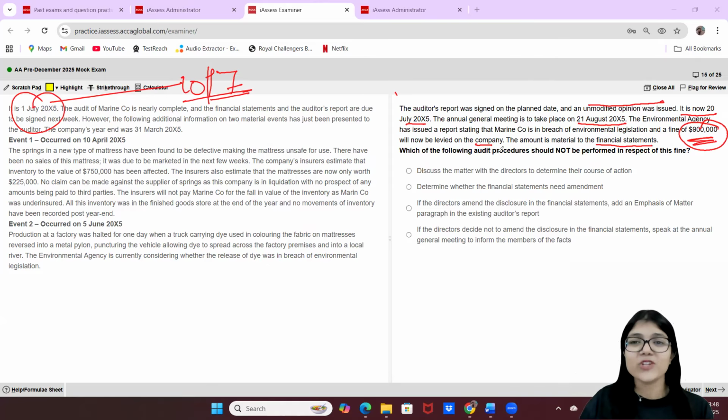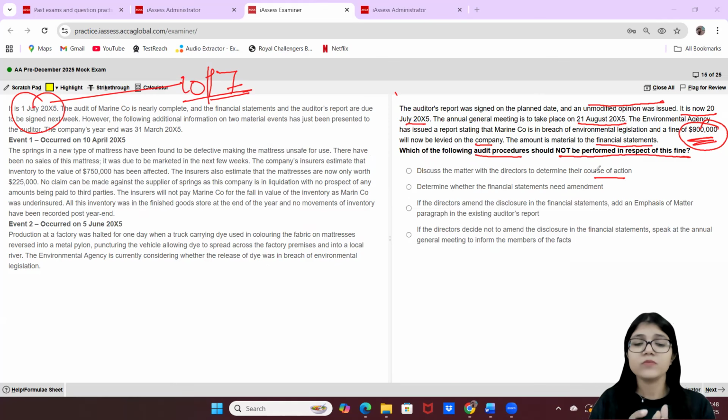Which of the following audit procedures should not be performed in respect of this fine? So probably out of all of these four, all of these have to be performed, but there is one that we do not have to perform, or we cannot perform, or we should not perform, right? Let's see. Discuss the matter with the directors to define the course of action. Again, you have to discuss it.